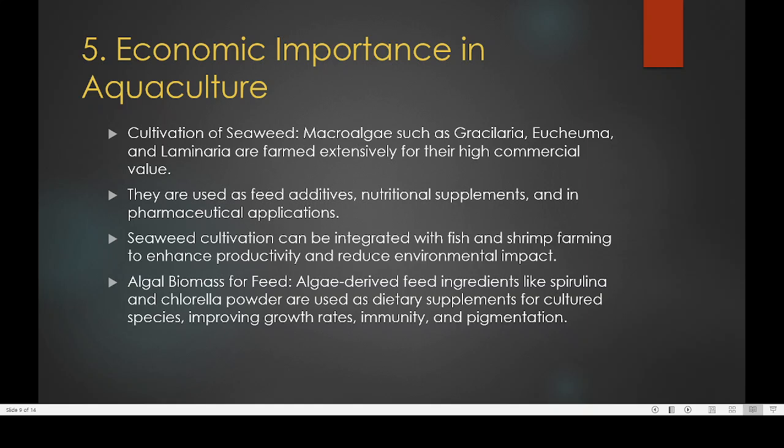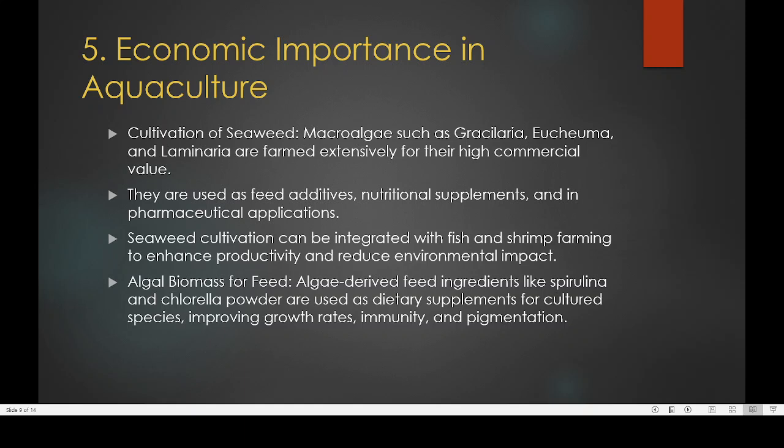See, this kind of algae is known as Gracilaria. These are macro, not micro, macro algae, the bigger algae, and Euchema and Laminaria are farmed extensively for their high commercial value, and this kind of algae is utilized in many other areas.